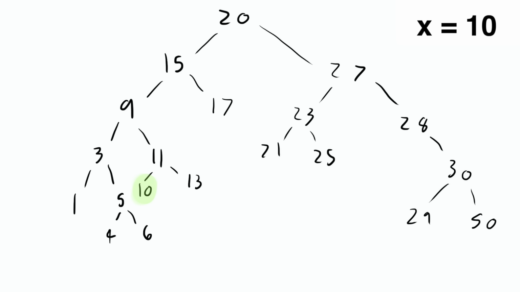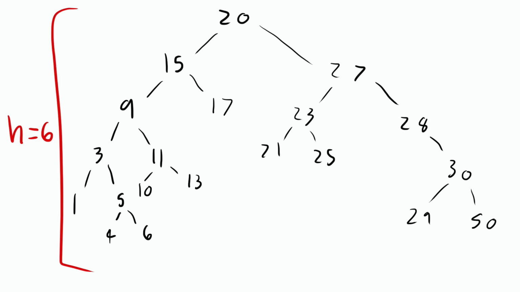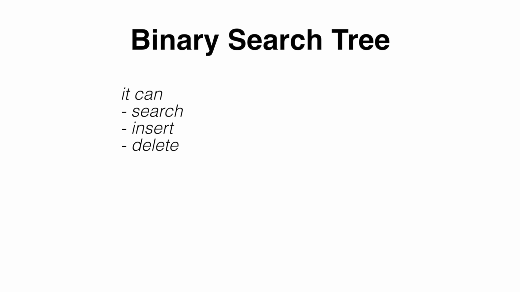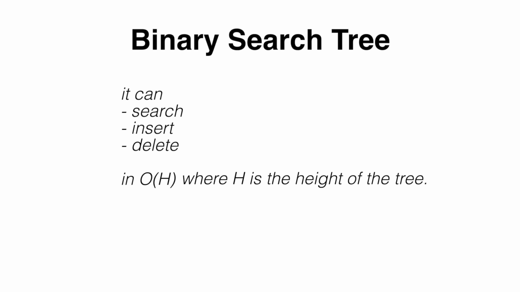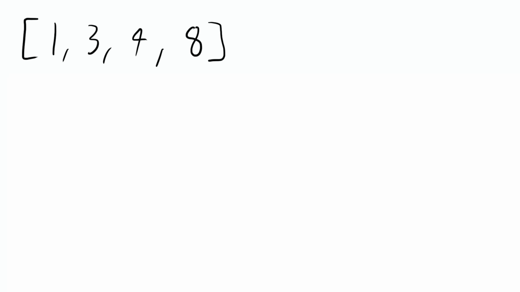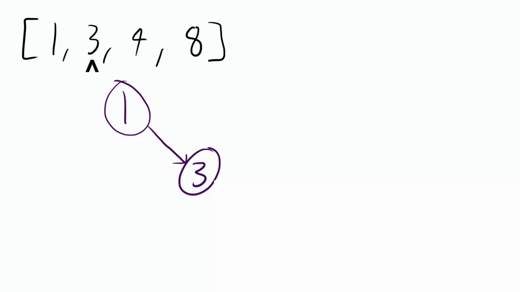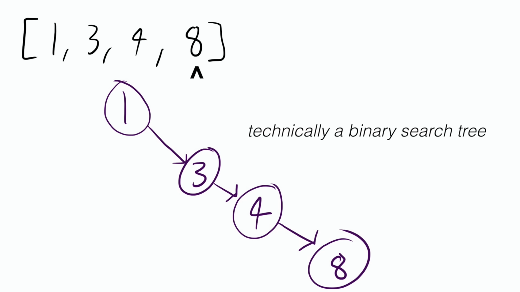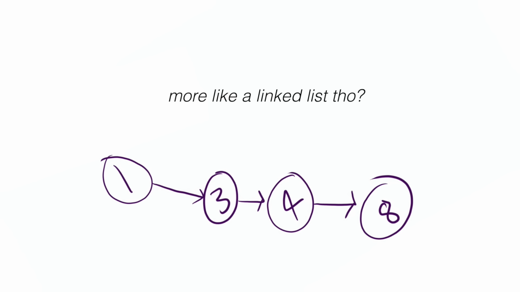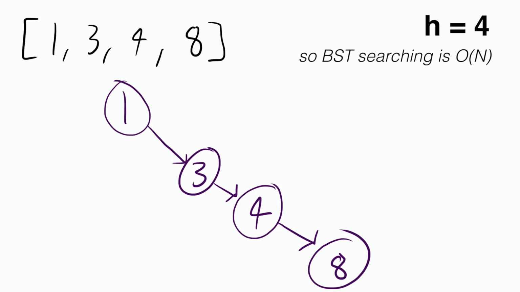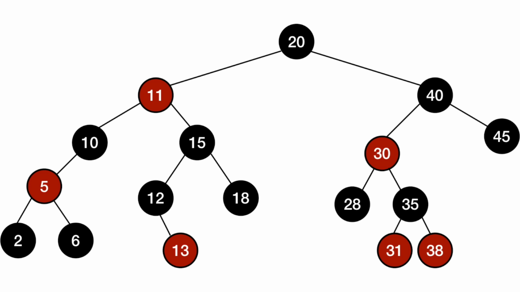In the worst case, you have to traverse the height of the tree, so the time complexity to search, insert, and delete elements is O of h, where h is the height. This is efficient because on average, the height will be log n. But what if you inserted every element of a sorted array into an empty binary search tree? Well, that's a linked list, meaning the height would be n, but we can guarantee log n time complexities using a self-balancing binary search tree such as red-black trees, which maintain additional properties to guarantee that the height of the tree is O of log n.